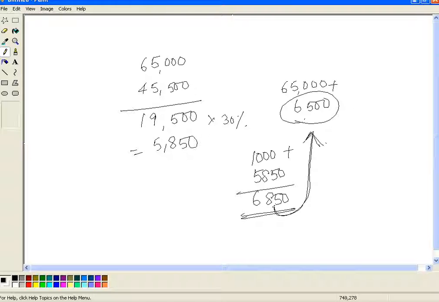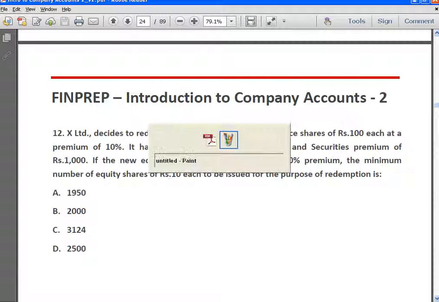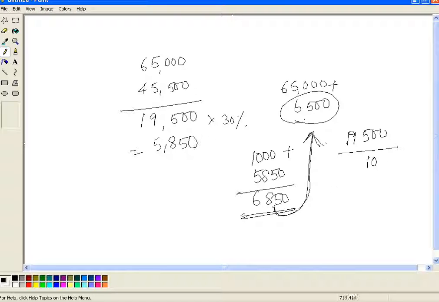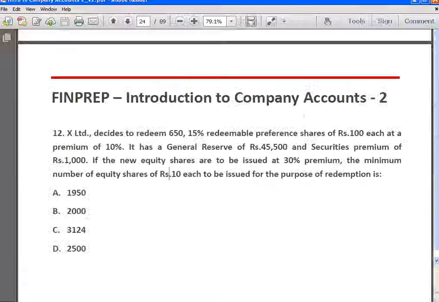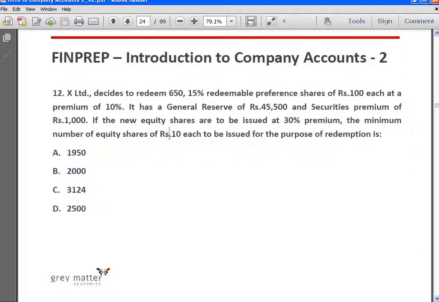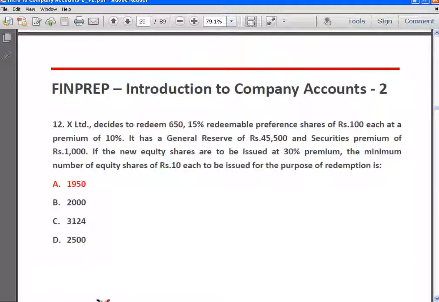And hence the number of equity shares to be issued will be 19,500 divided by the nominal value of one equity share, which is 10 rupees. So 1950 equity shares have to be issued for the purpose of redemption. Okay, so answer is A.